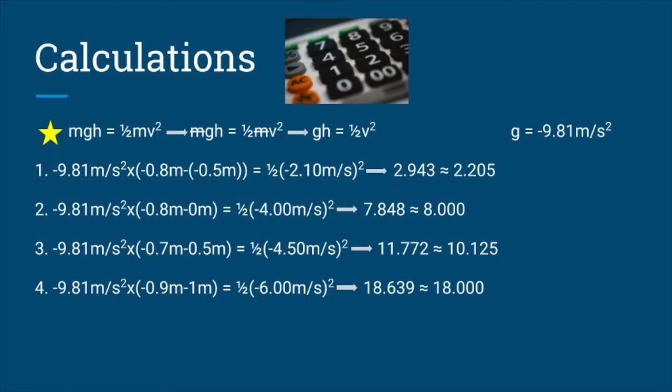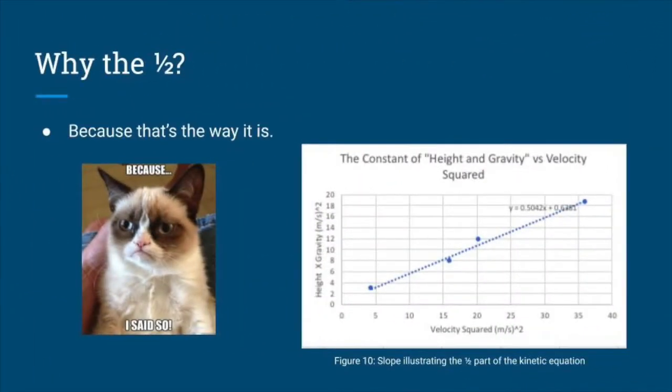Before going through the calculations, I went through and simplified the equations by canceling out mass, as it is constant throughout the whole of the experiment. Then I found the total distance the ball fell by subtracting the height where the velocity was recorded from the height dropped. Then I just plugged and chugged until I produced what you see after each arrow. We found that the values produced are equal enough to verify the kinetic energy equation, although our numbers are a bit off due to error. The calculations prove that the kinetic energy equation is valid.